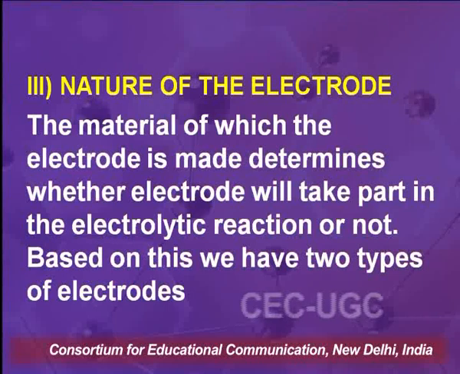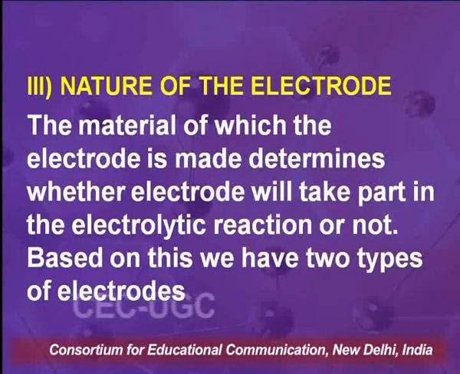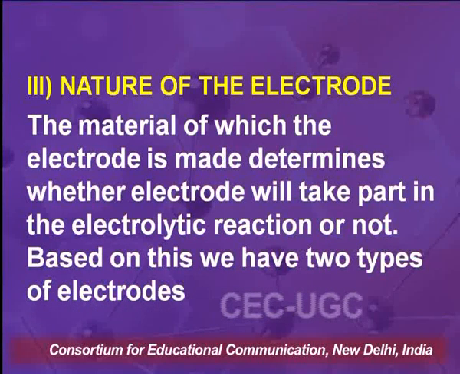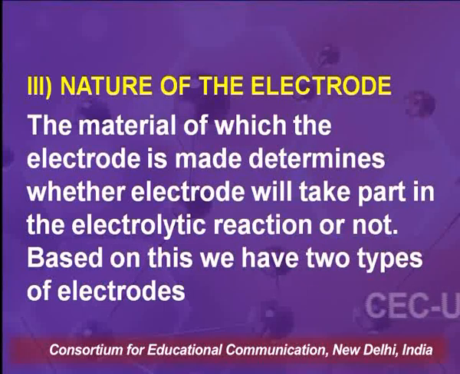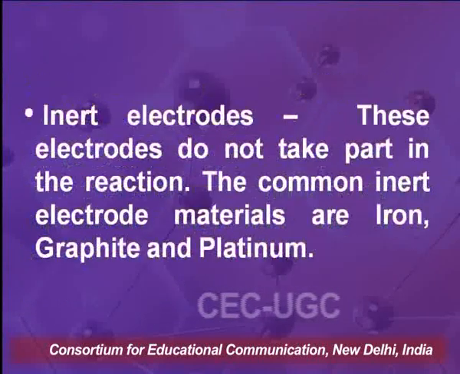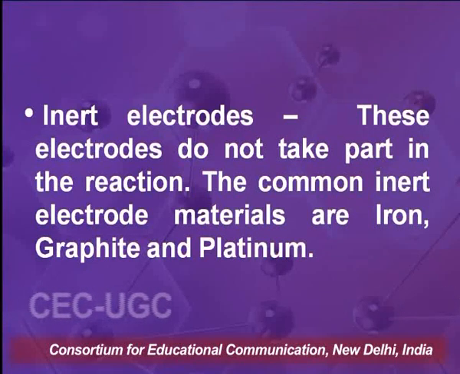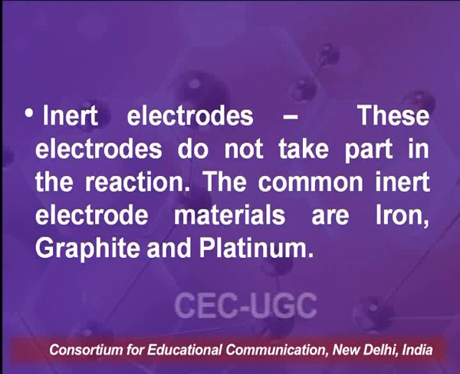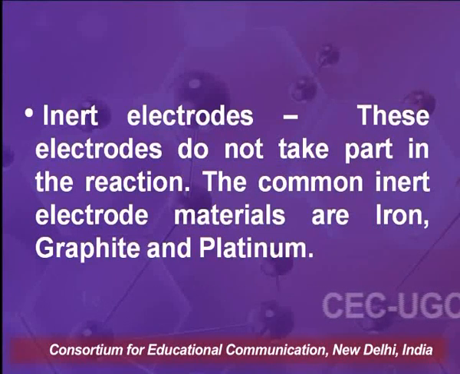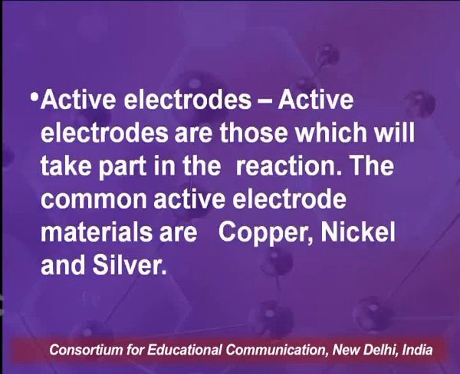Third point is the nature of electrode. The material of which the electrode is made determines whether the electrode will take part in the electrolytic reaction or not. Based on this, we have two types of electrodes. Inert electrodes. These electrodes do not take part in the reaction. Common inert electrode materials are iron, graphite and platinum.